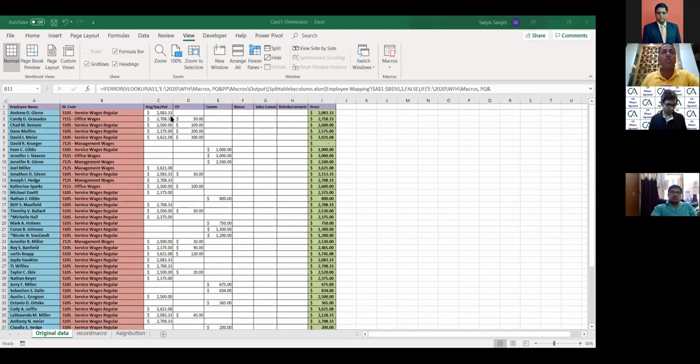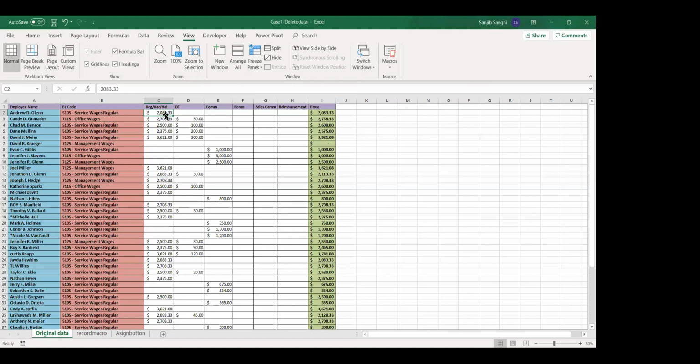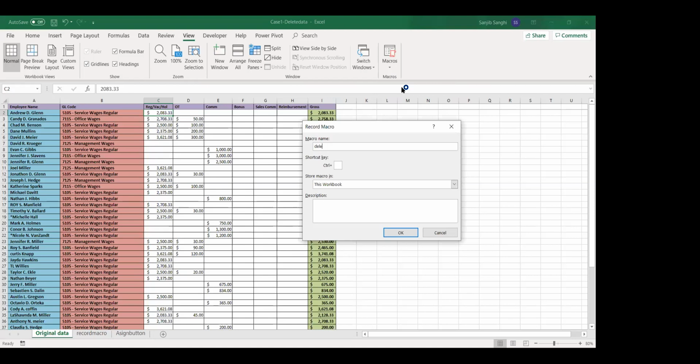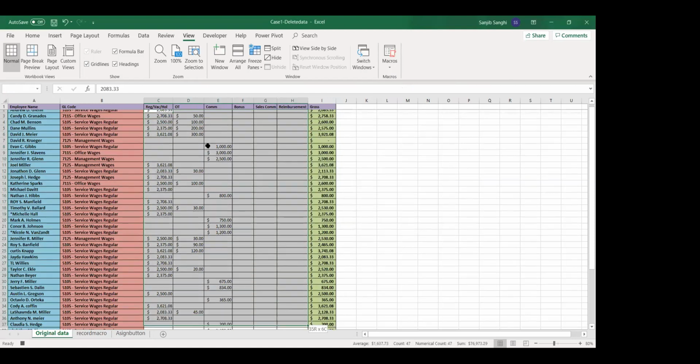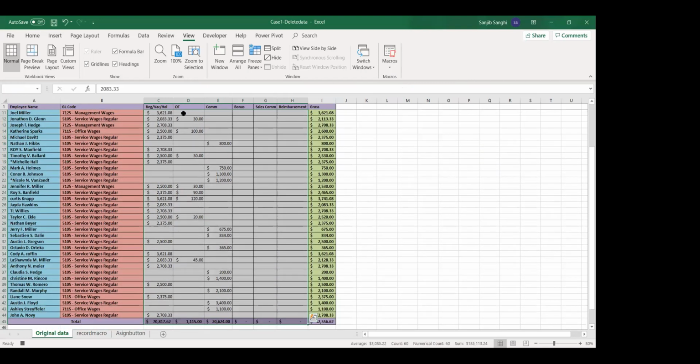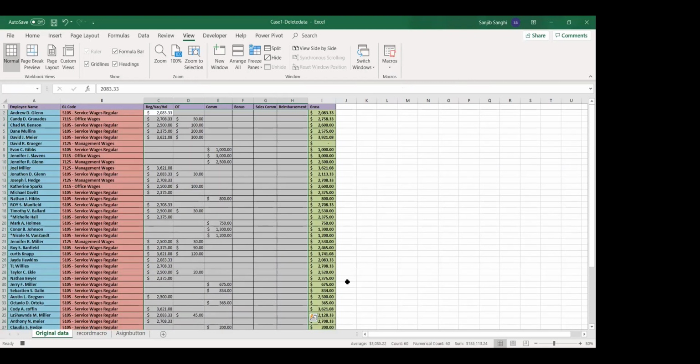Yes. What we were doing over here is trying to record a macro. So let me record the macro for you. Delete data. You need to have a macro first. Once you have the macro, then you can assign it. Let me stop recording and record again.